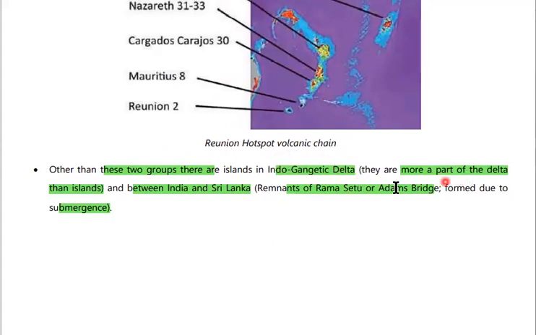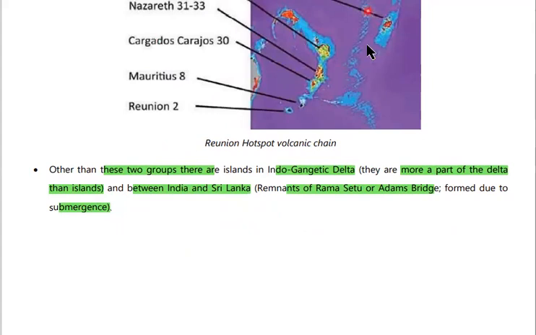These are more a part of the delta than islands. And some islands lie between India and Sri Lanka. These include the remnants of the Ramasetu, otherwise called Adam's Bridge, formed due to the rise of sea level.